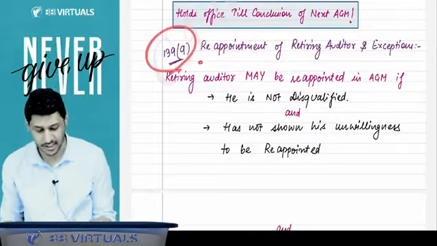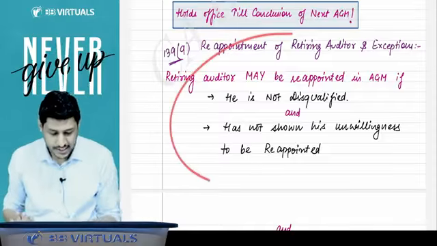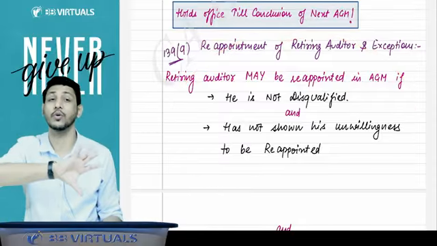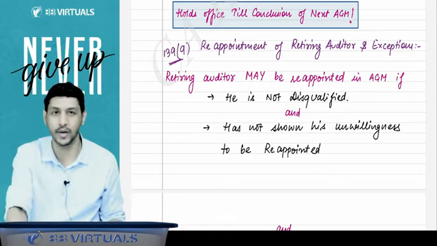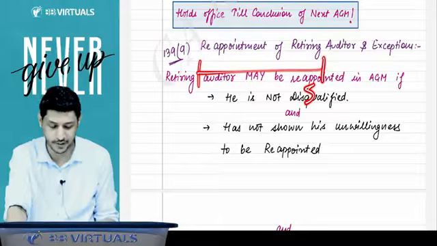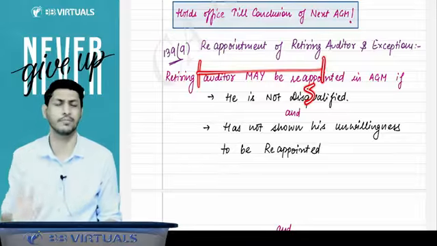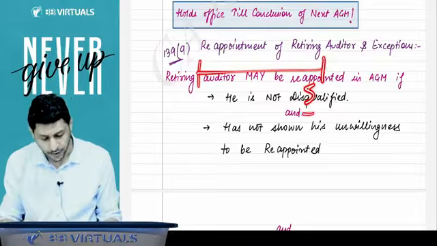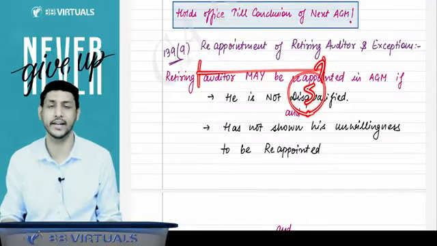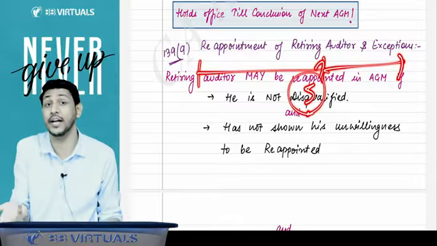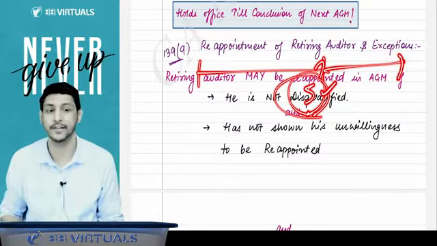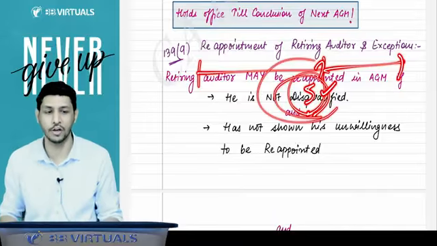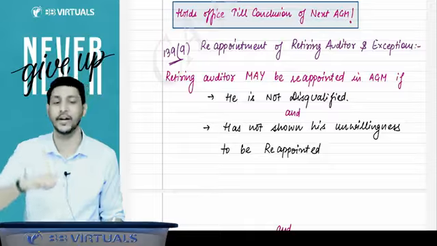Then Section 139 subsection 9 says, this section is for the companies on which the rotation provision is not applicable. The tenure of the auditor is now coming to an end. Suppose he was appointed for 5 years, and in that company rotation provisions are also not applicable. Now, can the same auditor be reappointed? Yes, because the rotation provision is not applicable, so you can reappoint the same auditor as well. But in 3 cases, we will not reappoint the same auditor.